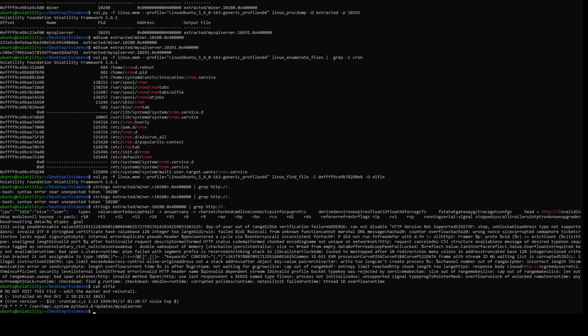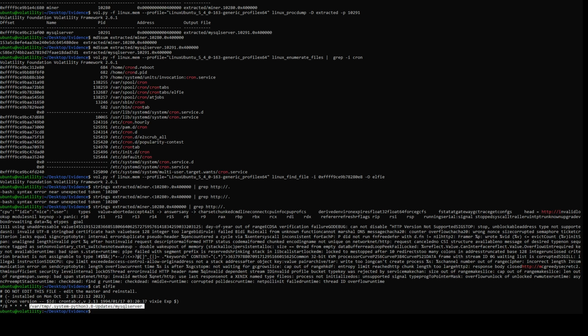slash Ubuntu slash, start marked var slash tmp slash .system-python3.8-update slash mysqlserver. I'm going to assume they want the entire full path, including the binary name. Let's see if that's the case. It is. Okay, very cool. So it is slash var slash tmp slash dot system dash python 3.8 dash update with a capital U slash MySQL server without any underscores or anything of the sort.